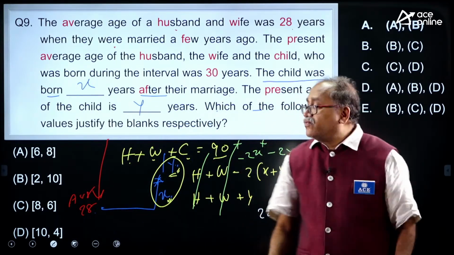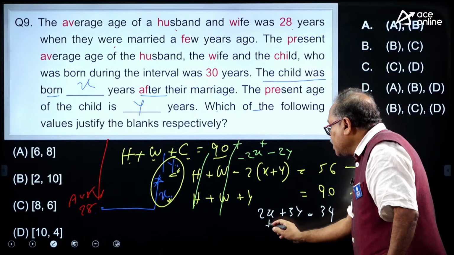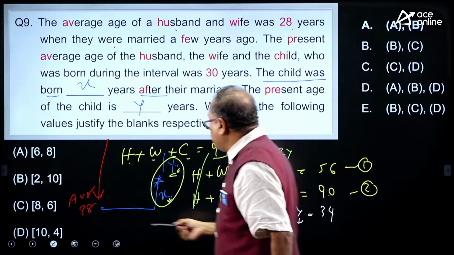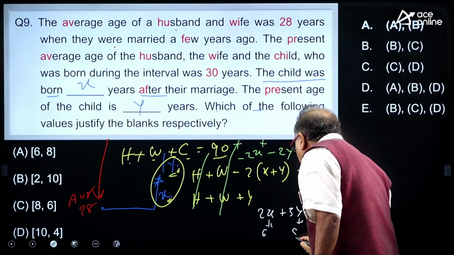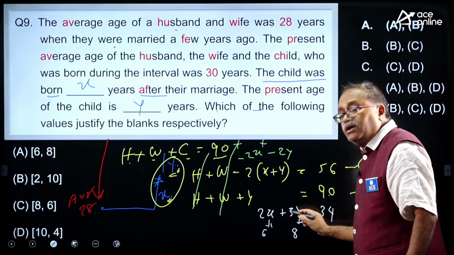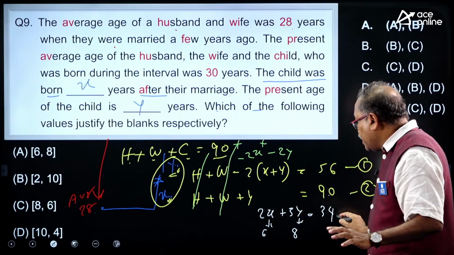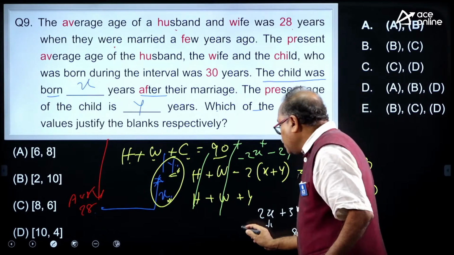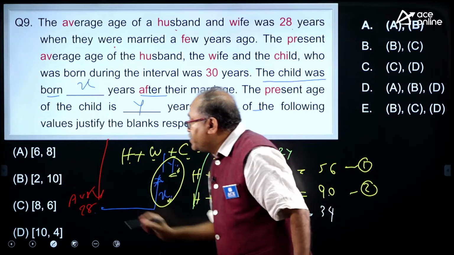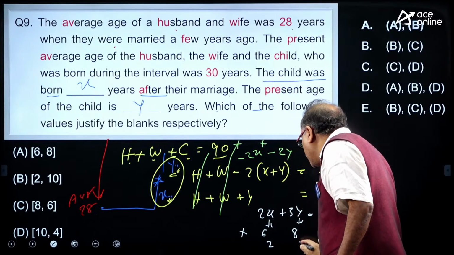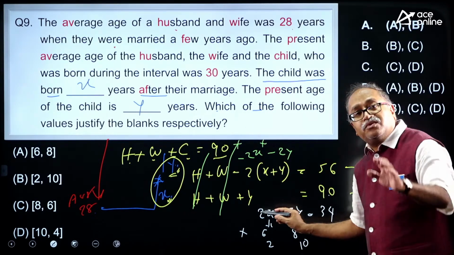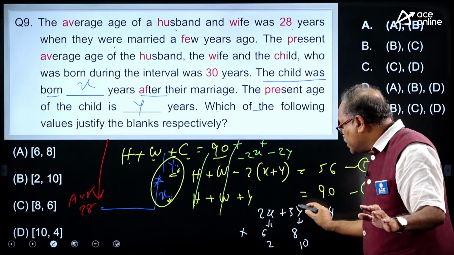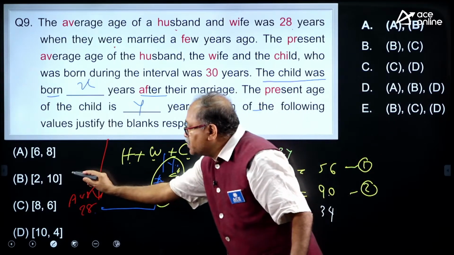So which of the following options will satisfy the x value and y value? Let us check the first option. x is 6, y is 8. 6 times 2 is 12 and 8 times 3 is 24. 12 plus 24, I am getting 36, not 34. So A is not. Coming to B, that is 2 and 10. 2 into 2 is 4 and 10 into 3 is 30. Am I right? So 30 plus 4, 34. That means B satisfies.